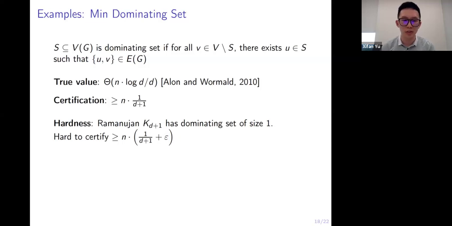Whereas we have a trivial certification algorithm that says you need at least n times 1 over d plus 1 vertices to get a dominating set, since every vertex can dominate at most d plus 1 vertices. To exhibit hardness, we consider the Ramanujan-Nugent graph K_{d+1}, which has a dominating set of size 1. Using our theorem, we can show that under our conjecture, it is hard to certify a bound for the dominating set better than n times 1 over d plus 1 plus epsilon.